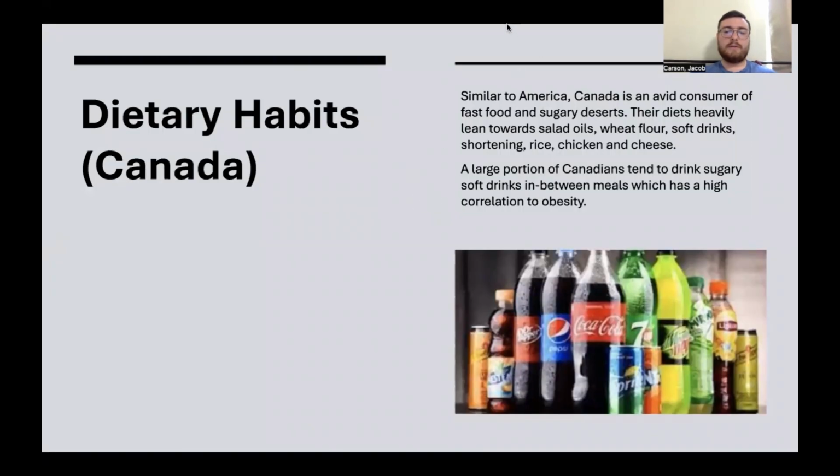So we're going to start off first with dietary habits. Similar to America, Canada is an avid consumer of fast food and sugary desserts. They rely heavily on salad oils, wheat flour, soft drinks, shortening, rice, chicken, and cheese. As you know, any one of these, if consumed too much of, can throw off glucose and insulin balances, causing those who eat too much or drink too much to become overweight and eventually obese if not taken care of.